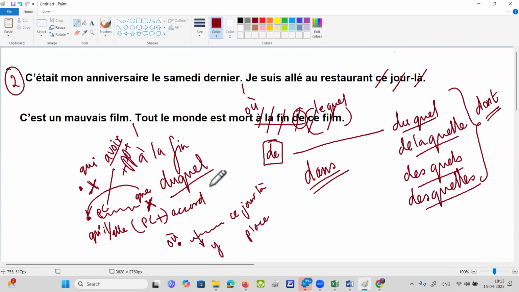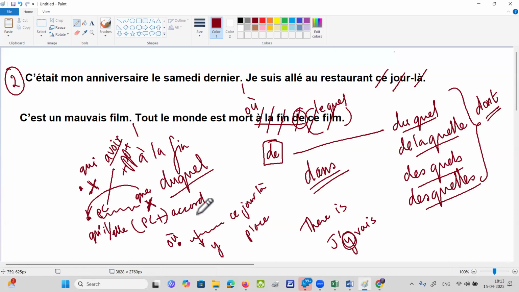And one more thing: if it's il y a, it is... then it's OÙ. Il y a, no, not il y a. Il y a means there is or there are. Y is referring to a place. So that kind of Y will become OÙ. Or if any place is mentioned, if the repetition is a place and there is no preposition, it will become OÙ.